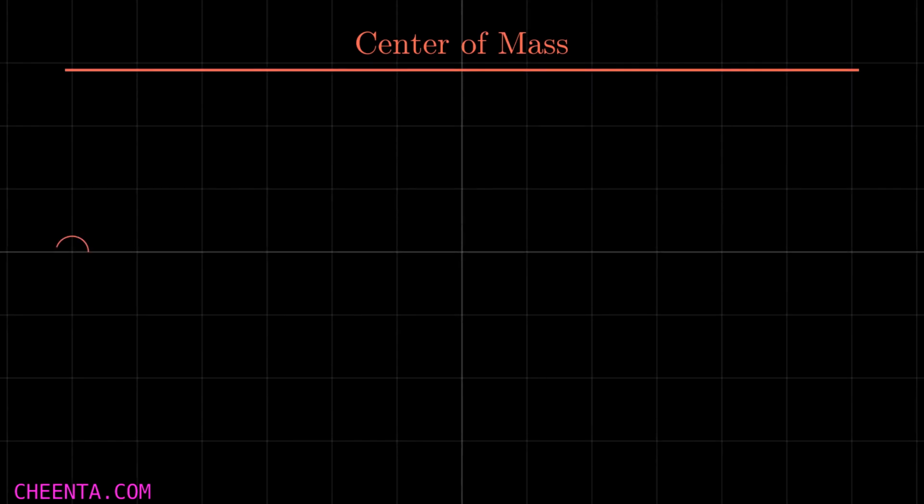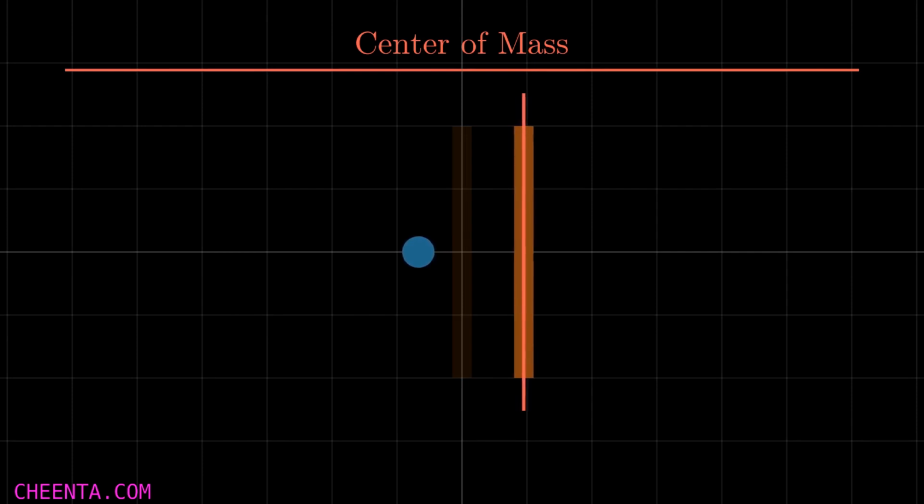But what about rotation? How can we apply that idea to rotation? For example, let's consider a ball, the blue one, and I will consider a rod here, and I will also draw an axis which goes through the center of mass of that rod, this one. Now if I apply a force on that ball and it hits the rod along the center of mass, you see that there is no rotation, the rod just shifts its position, that is, there is pure linear motion.